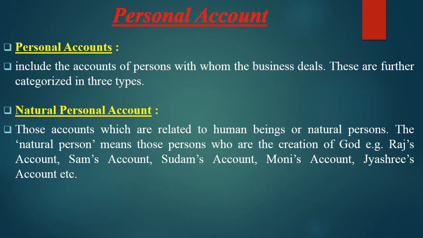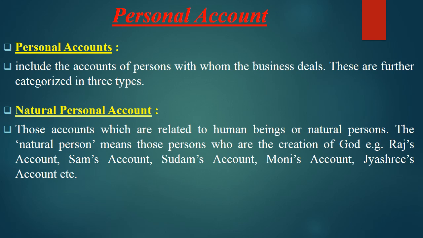So first of all, as we have discussed, personal account means what? The accounts of the persons who deal in a business. Deal in a business means what? Who are involved in a transaction. It's called a personal account. And as we have already discussed, natural person means what? The people, human beings like us, are natural persons.